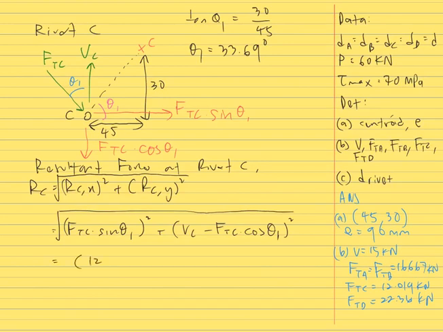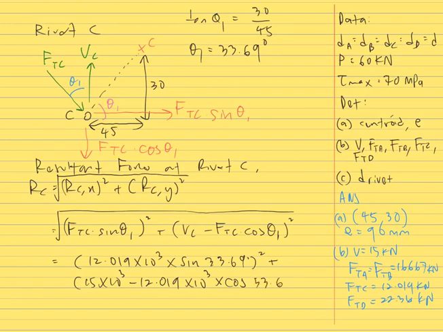So we put the values here: 12.019 kilonewtons times sine 33.69 degrees, squared, plus VC, 15 kilonewtons, plus minus 12.019 kilonewtons times cos 33.69 degrees, squared, and then the square root of both.